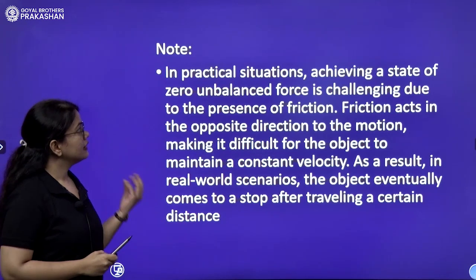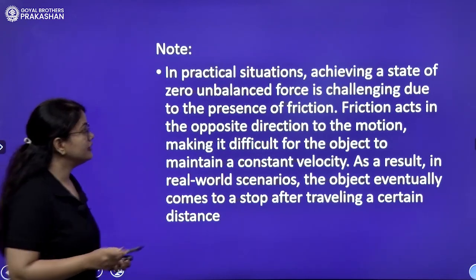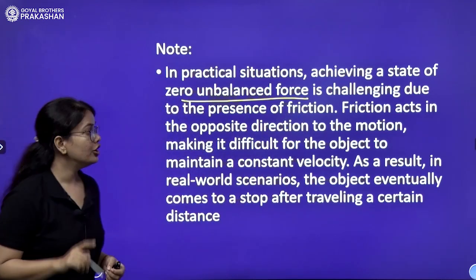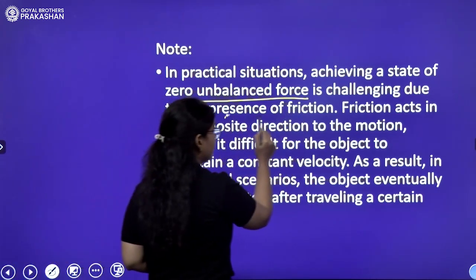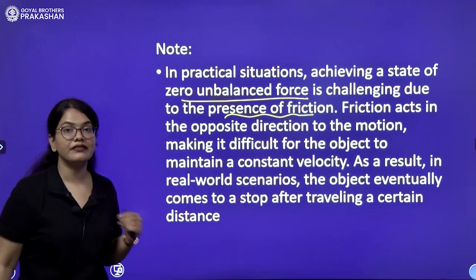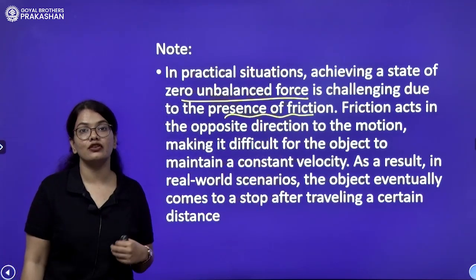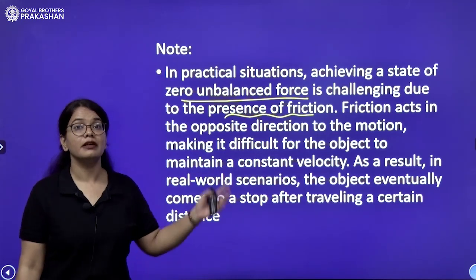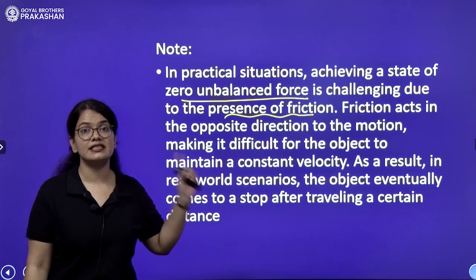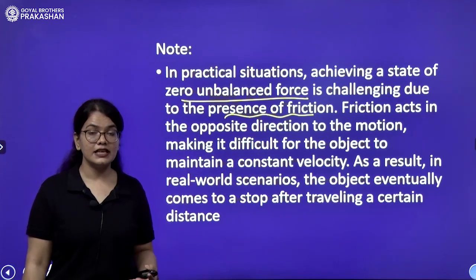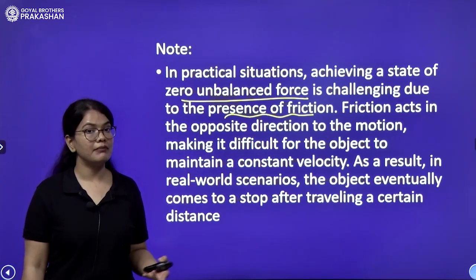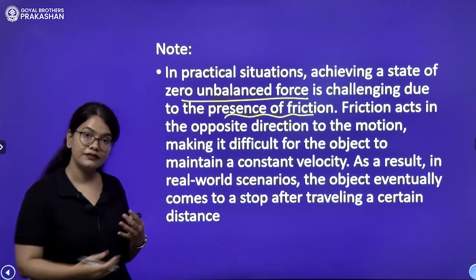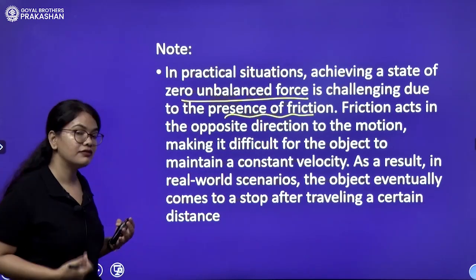Now, note that in practical situations, achieving a state of zero unbalanced force is challenging due to the presence of friction. That is why we are not able to observe what Galileo said. A common observation is that the ball should stop. But why should it stop? Because friction is there. We are not able to achieve the state of zero unbalanced force. There is always friction which is opposing. That is why we cannot see it.